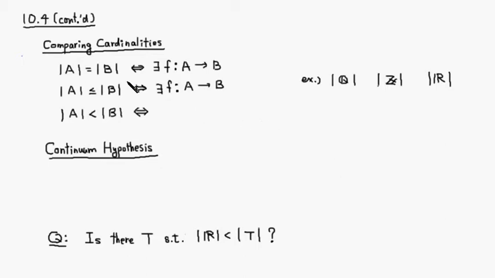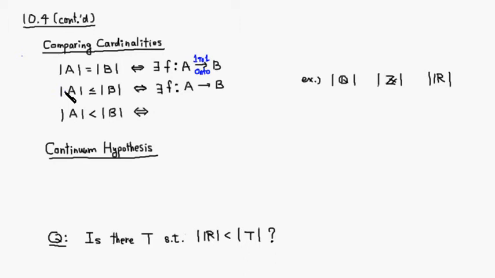All right, so as we know, we say that the cardinality of A is equal to the cardinality of B if there's a bijection, which means that there has to be a function, one-to-one and onto, from A to B, right? Then we say these two sets have the same cardinality, right?